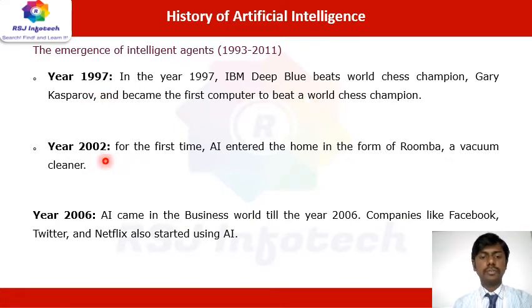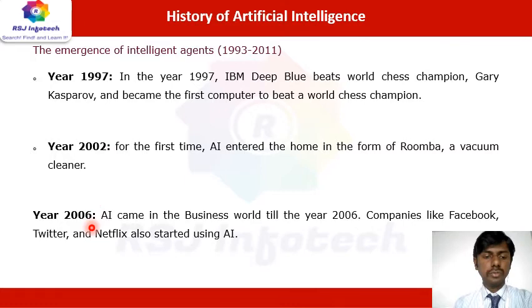And in the year of 2000, for the first time, AI entered the home in the form of Roomba. So it's a vacuum cleaner. Roomba is a vacuum cleaner which entered in the year of 2002 for everybody, those who are buyers, who can use it as a vacuum cleaner.